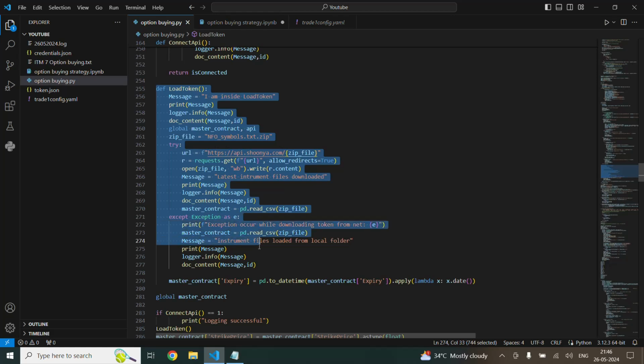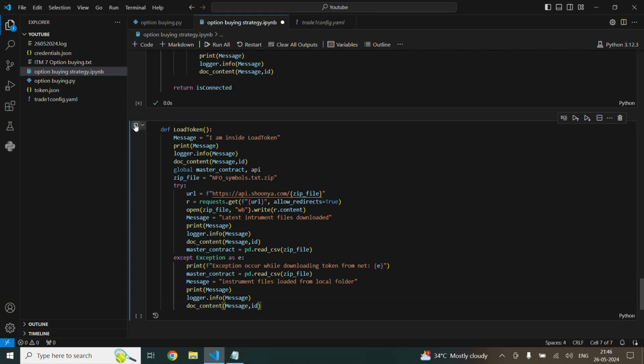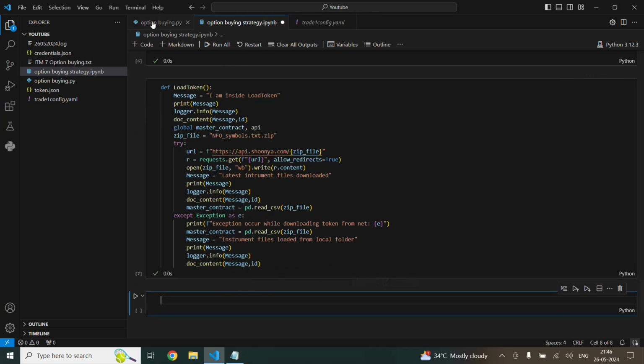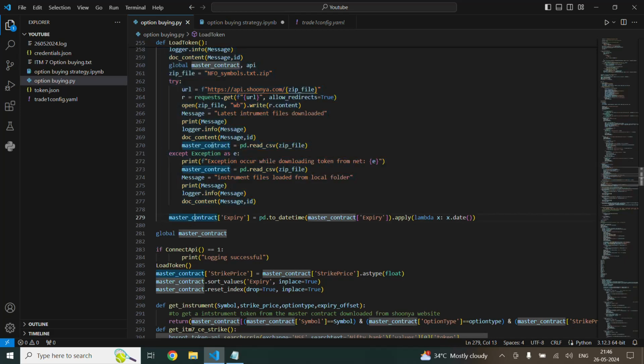So basically it downloads the instrument document from the Shunya website, and so I'm gonna click here. It has run successfully. I'm gonna create another one. This will be stored in the master contract.